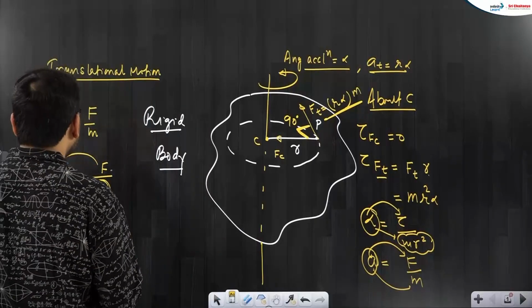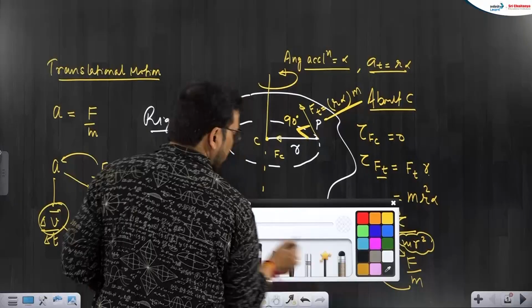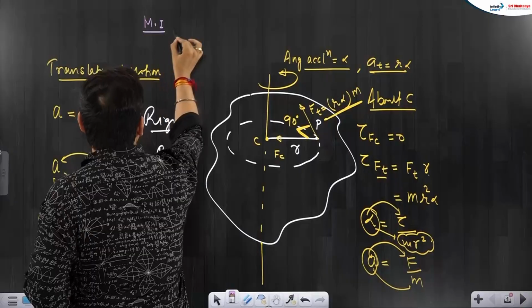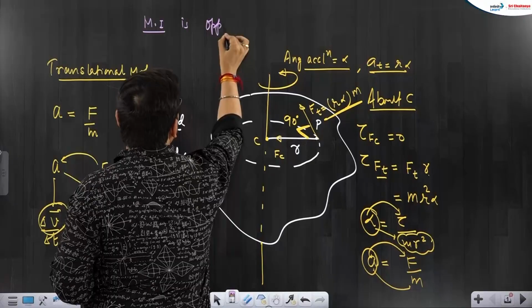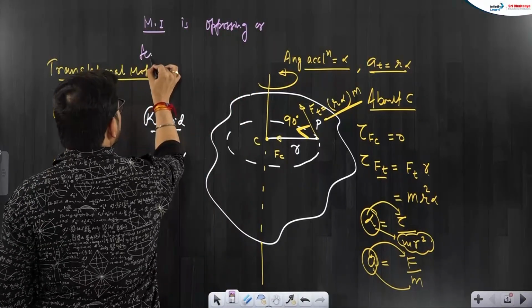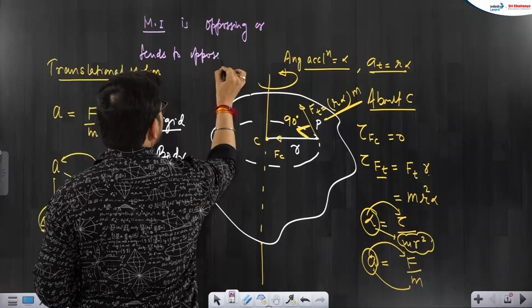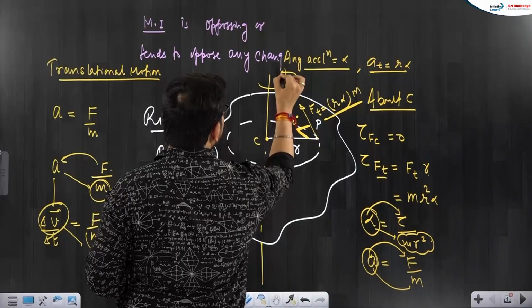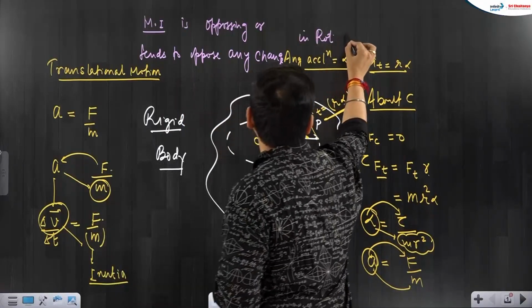So if I want to write the definition of it, how does the definition look? Moment of inertia is opposing or tends to oppose, resisting, opposing any change in rotational motion, any change in rotational motion.